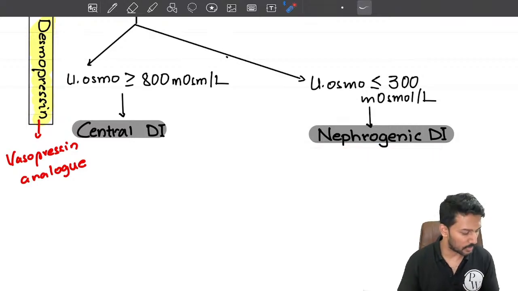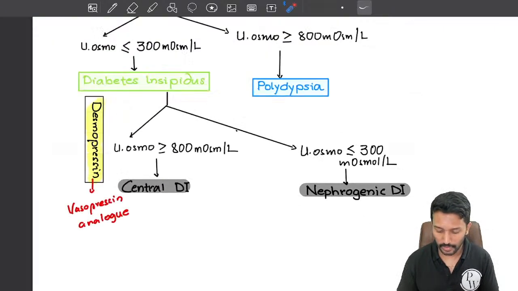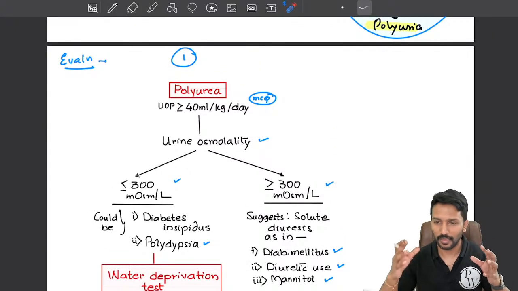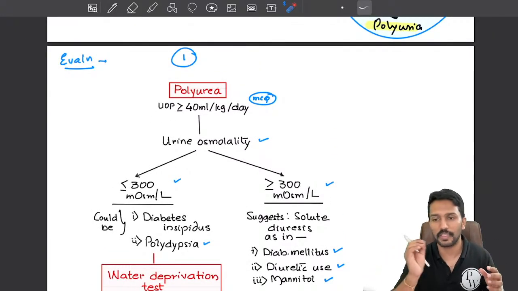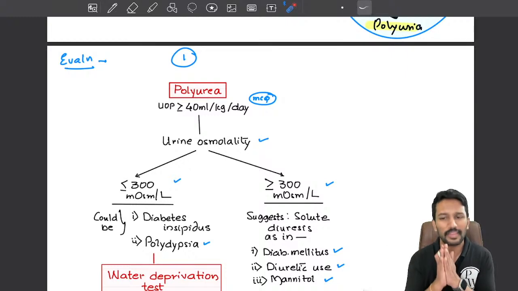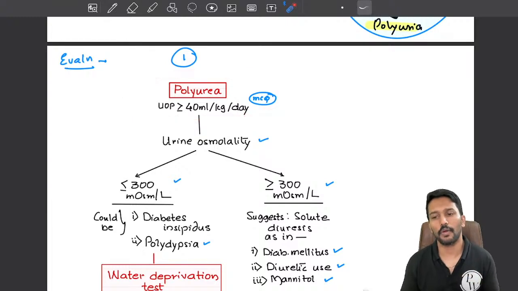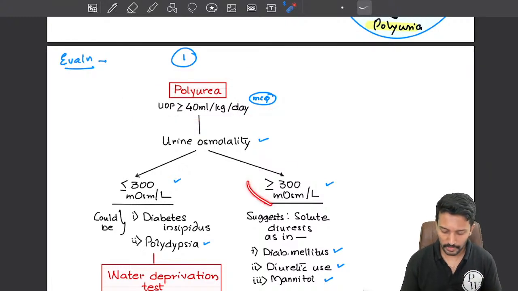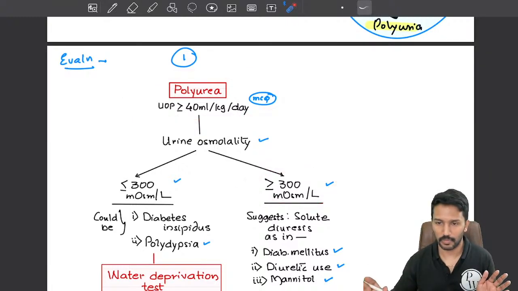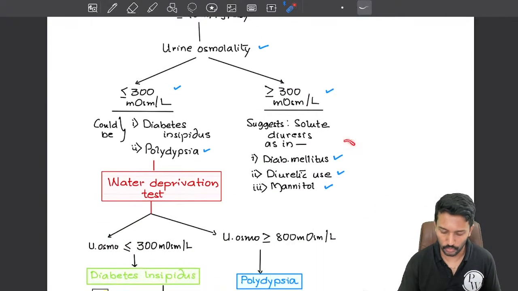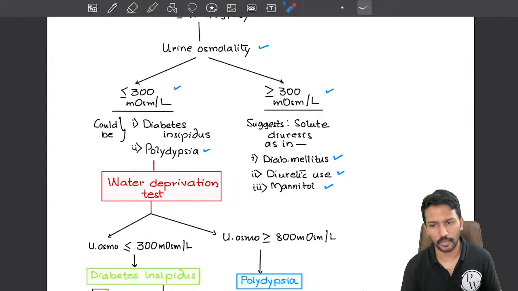if it is a case of nephrogenic diabetes insipidus, right? So I will summarize this algorithm again because there are plenty of questions to differentiate between polydipsia and diabetes insipidus and recognize whether it is central or nephrogenic. First, the patient will present with polyuria, urine output more than 40 ml per kg per day. In that case, the first thing we have to do is check urine osmolality. If it is more than 300, it is not diabetes insipidus. If it is more than 300, that means there are solutes present in urine like glucose or electrolytes. So those causes will come into the picture.